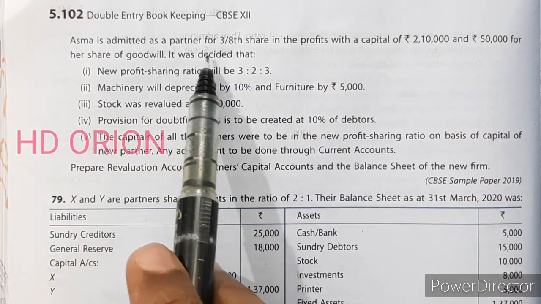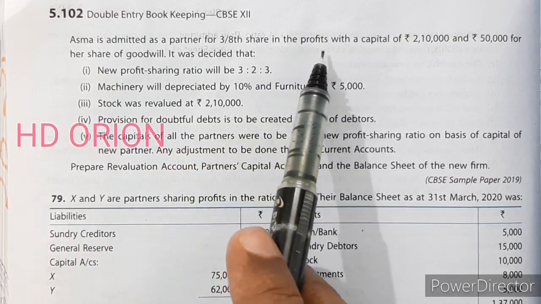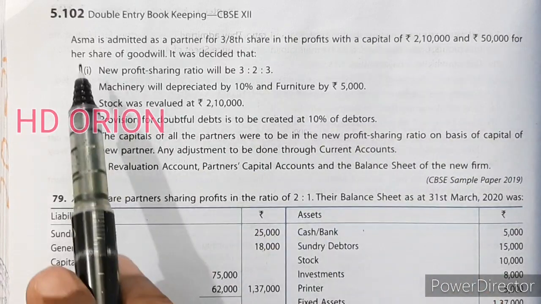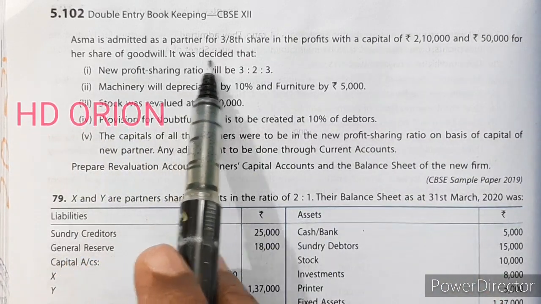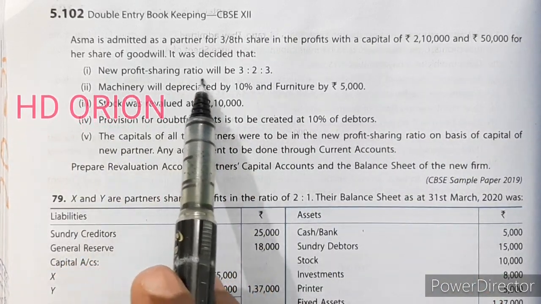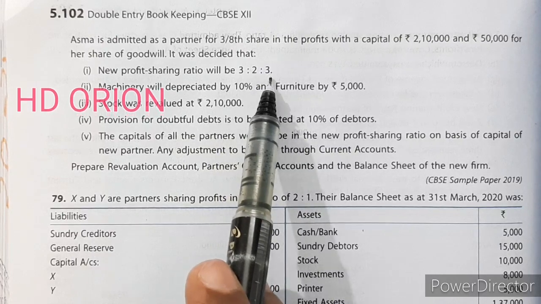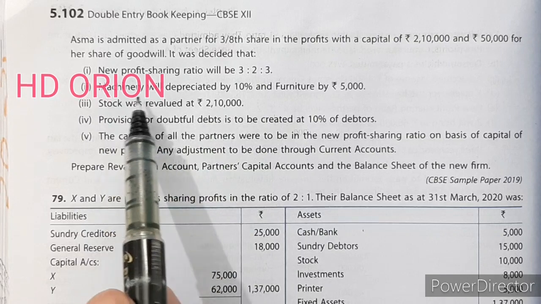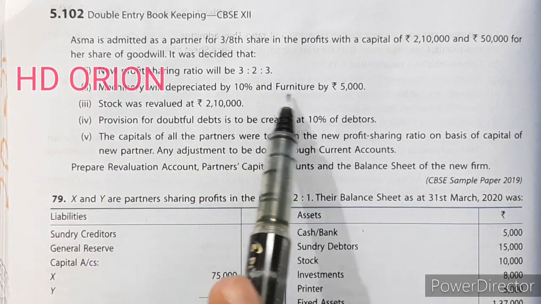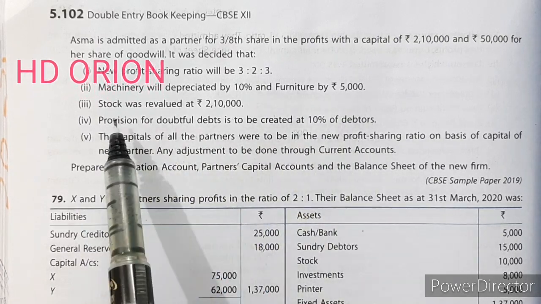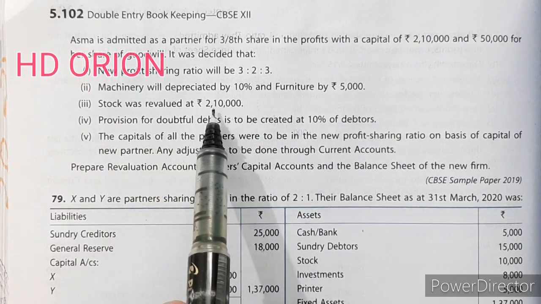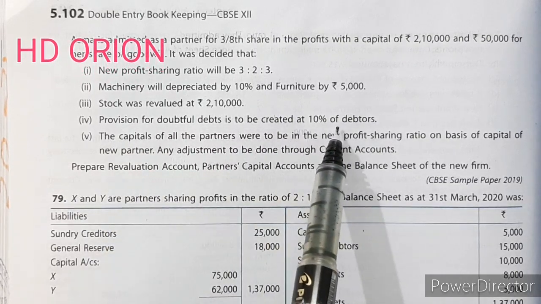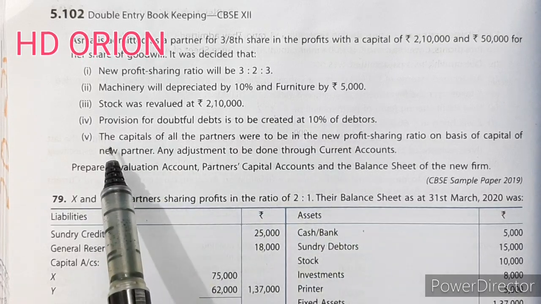Asma is admitted as a partner for 3/8 share in the profits with capital of rupees 2,10,000 and rupees 50,000 for her share of goodwill. It was decided that the new profit sharing ratio will be 3:2:3. Machinery will be depreciated by 10% and furniture by 5,000. Stock was valued at rupees 2,10,000. Provision for doubtful debts is to be created at 10% of debtors.